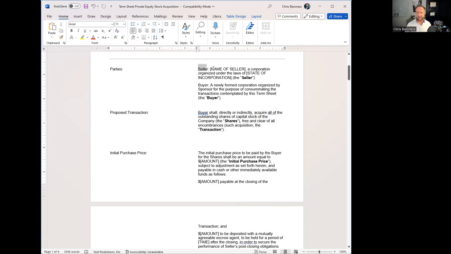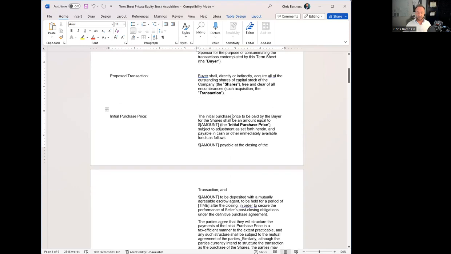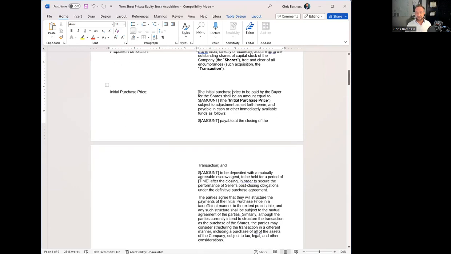The seller could be the actual corporation or the underlying shareholders who are actually selling their current ownership of the company. So if you have somebody who's retiring from a business, they might be the seller because they own 100% of the corporation. What's the purchase price?